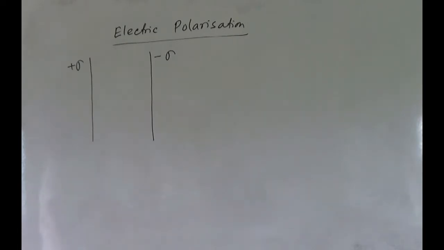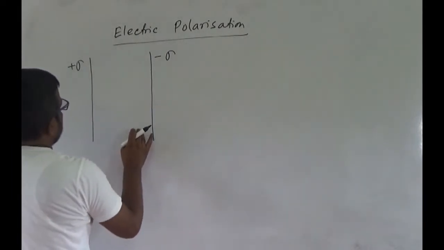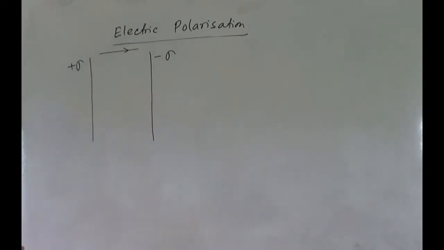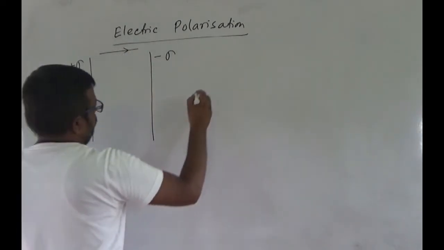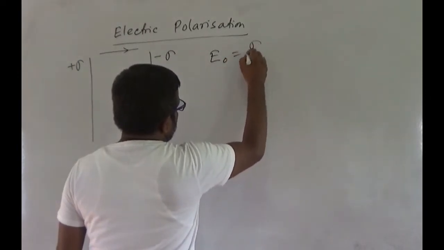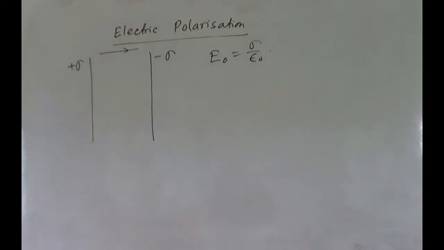Now the electric field in between the plates will be from the plus sigma plate to the minus sigma plate along this direction, and this field will be equal to sigma by epsilon zero. This is the field, right? We have already discussed these things. Now let us introduce a non-polar dielectric slab between the plates. Now each atom becomes a polar atom.